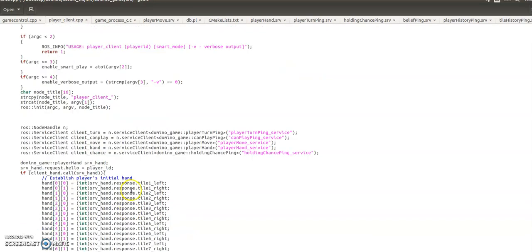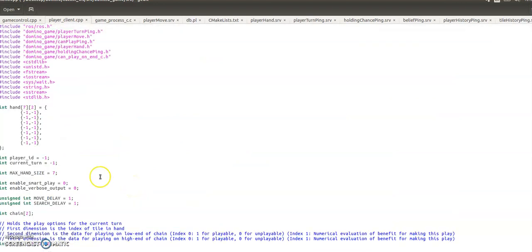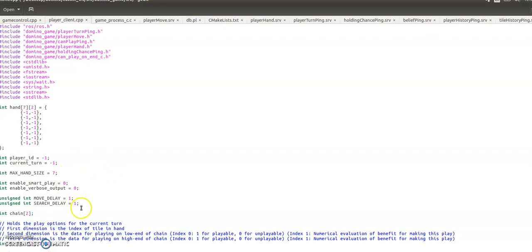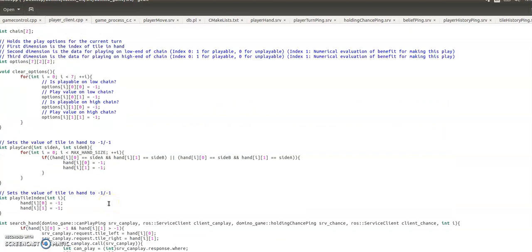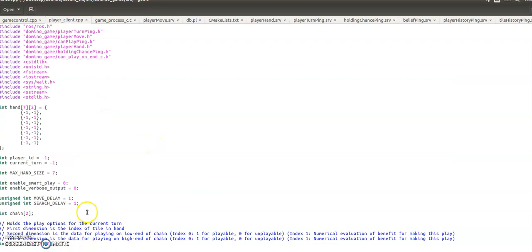So that's the client there and the game process, and that should be pretty much everything. Obviously you have stuff up here like your hand, your imports, the delays, the chain, the options, matrix, all that kind of stuff, but it's all pretty self-explanatory. These are just like utility functions. Other than that, I think that's everything.